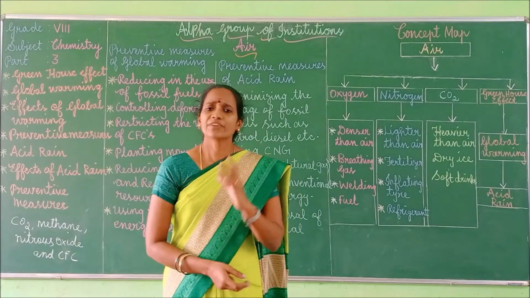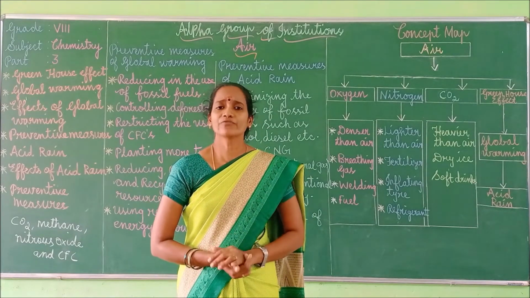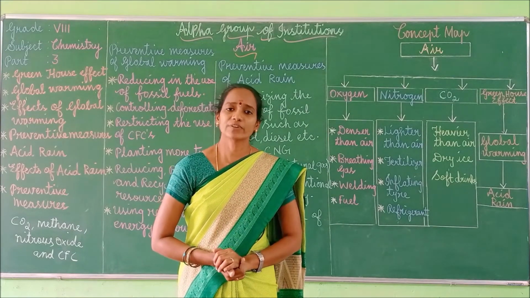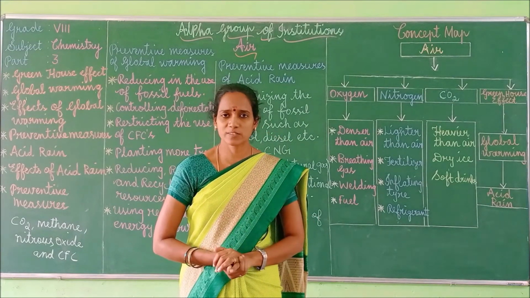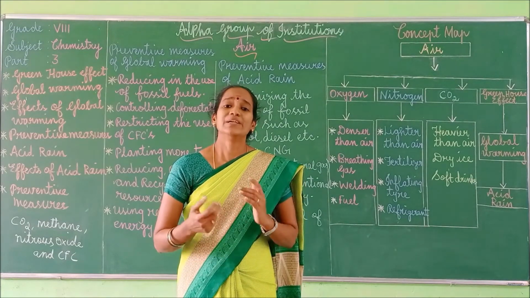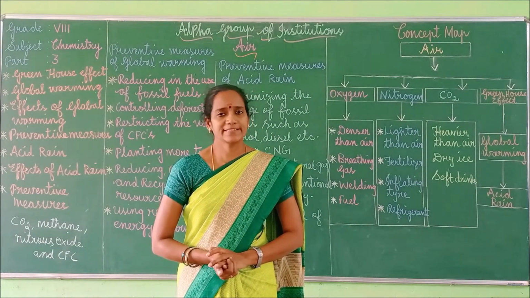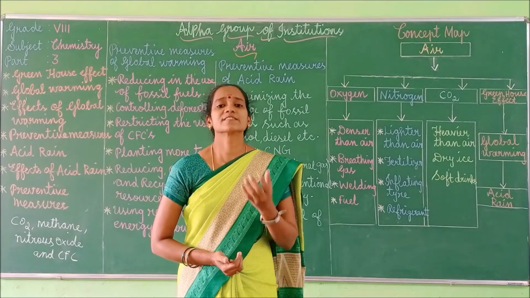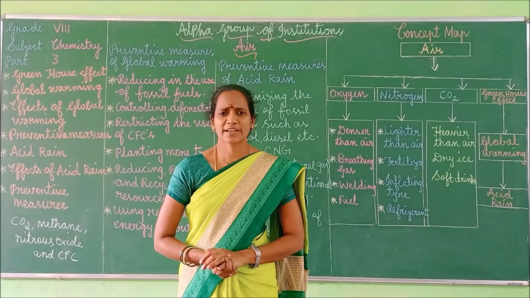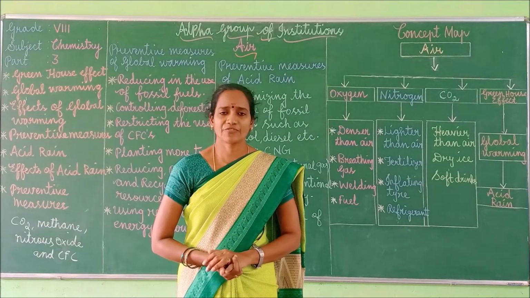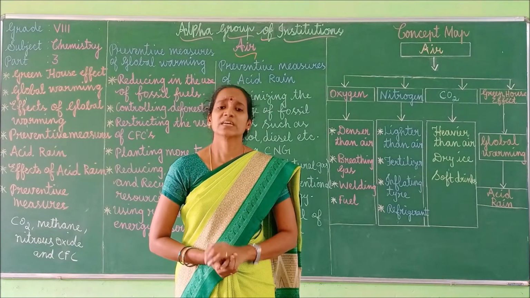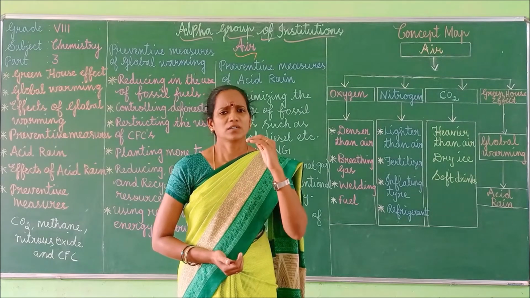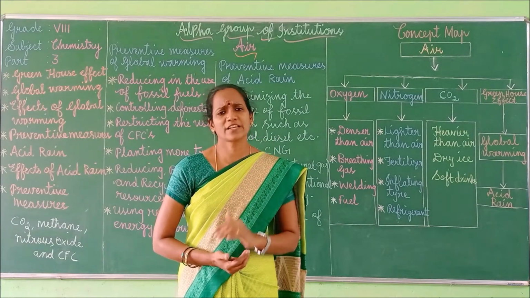Okay, there are some ill effects of global warming. What are they? First one is rising of sea levels. Next one, melting of ice caps and glaciers. Spreading of insect-borne diseases and waterborne diseases, right? And then ocean acidification, heat waves, and then drought. Drought is nothing but dry condition due to less rainfall.